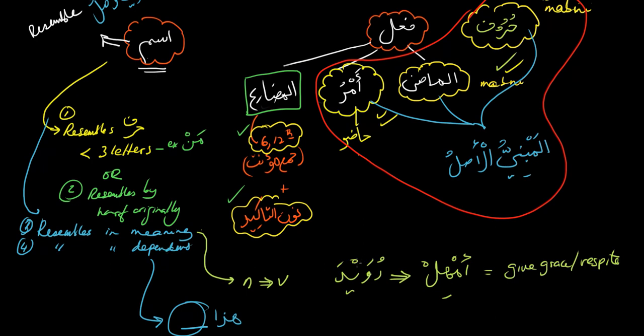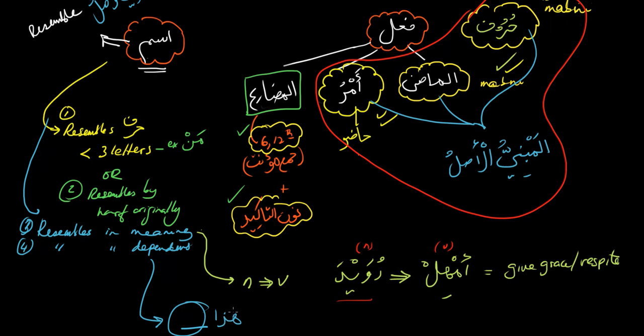In meaning, for example, there are some nouns that have the meaning of a verb, like ruwaida, which means the same as amhil, a verb meaning give respite or grace. The noun here will be mabni because it resembles this verb. And then dependency, and we gave an example, haza.